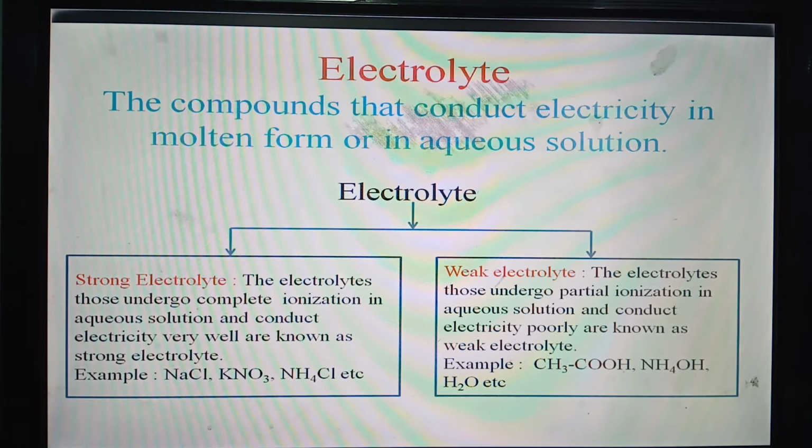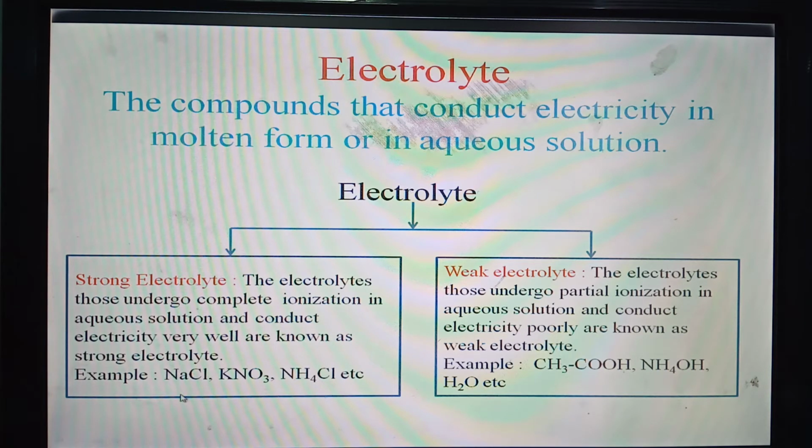Now, electrolytes, a very important part in this chapter. What are electrolytes? These are actually the ionic conductors. The compounds that conduct electricity in molten form or in aqueous solution are known as electrolytes. Electrolytes are divided into two classes: strong electrolyte and weak electrolyte. Some electrolytes ionize completely in aqueous solution and they are very good conductors of electricity. They are known as strong electrolytes.